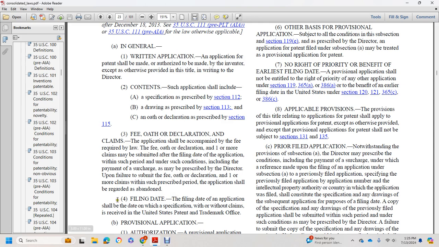Upon failure to submit the fee, oath and declaration, or one or more claims within the prescribed period, the application shall be regarded as abandoned. Filing date: the filing date of an application shall be the date on which a specification, with or without claims, is received in the United States Patent and Trademark Office.